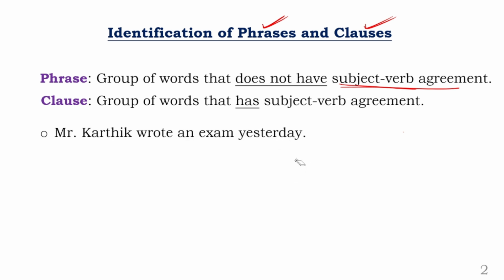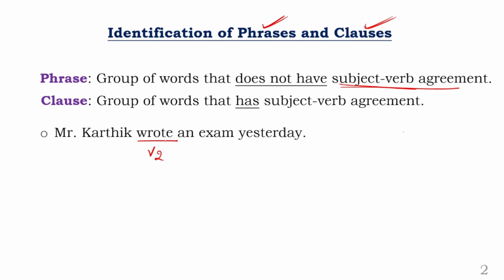I have given you one sentence. What is the sentence? Mr. Karthik wrote an exam yesterday. Now the point is, is this a phrase or a clause? What did I tell you? To identify a clause, you should have subject verb agreement. So what is a verb? First of all, come to the verb. What is the verb? Wrote, which is a V2 form. That is verb form 2, past form.